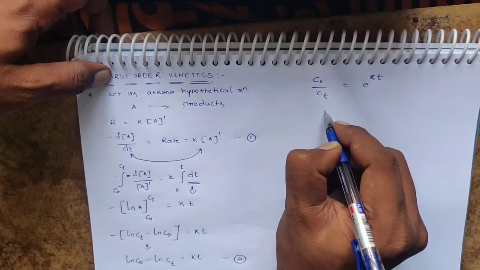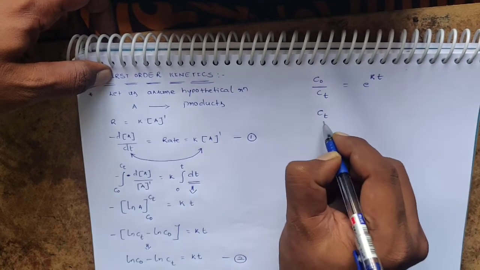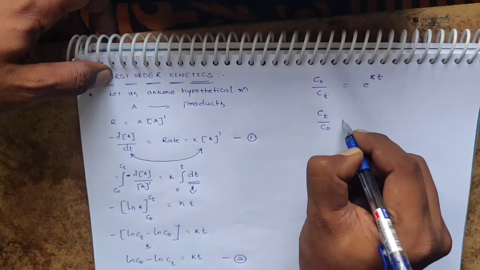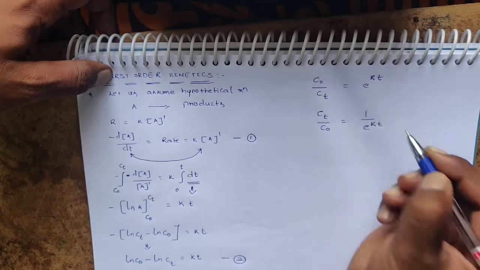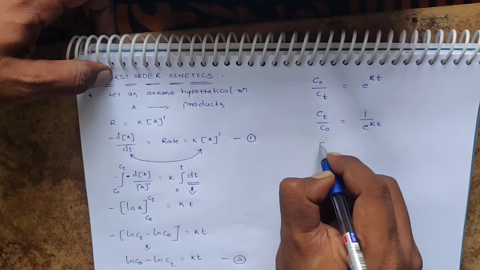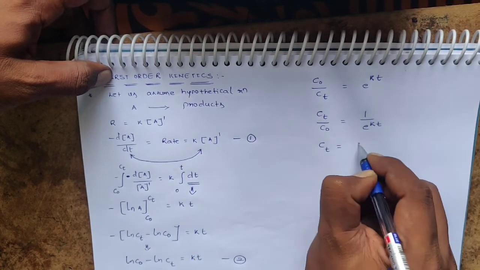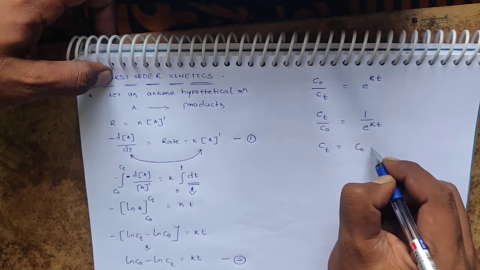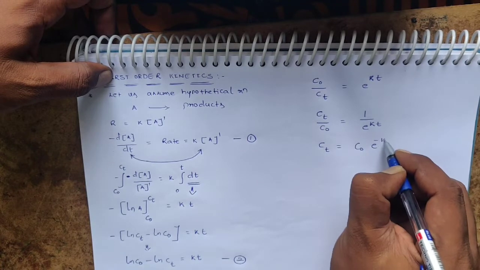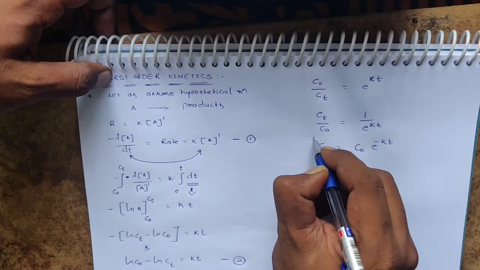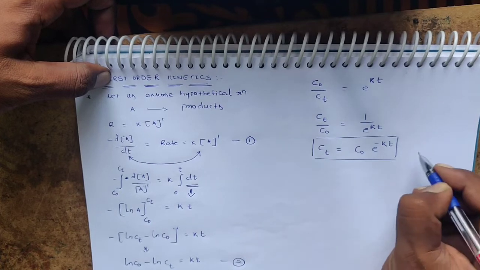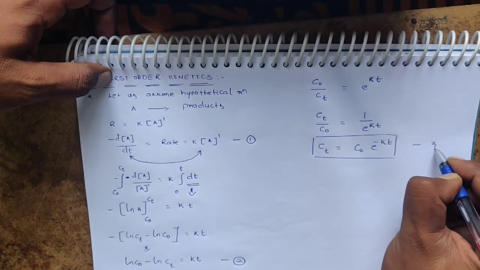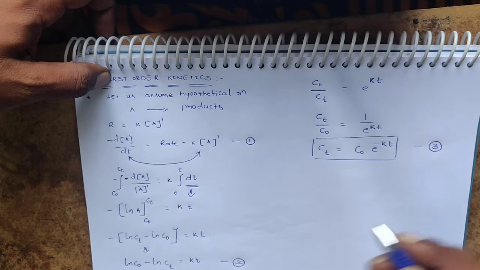Rearranging, Ct by C0 is 1 by e power kt, so Ct is equal to C0 e power minus kt. This is another expression for a first order reaction.